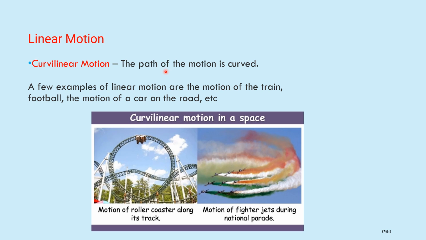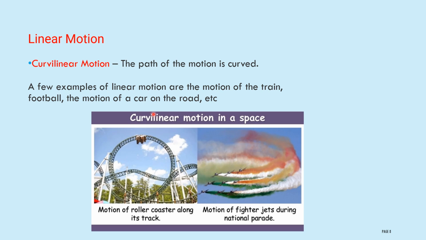Curvilinear motion. The path of the motion is curved. If the path of the motion follows a curve, then it is curvilinear motion. Motion of a roller coaster along its track. Here you can see the track is in the form of a curve. The roller coaster moves along this, and this is an example of curvilinear motion. Then here, motion of fighter jets during a national parade. The jets move in a circular path. This is also an example of curvilinear motion.